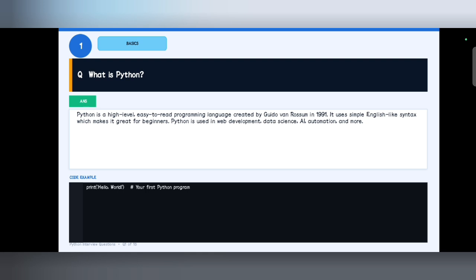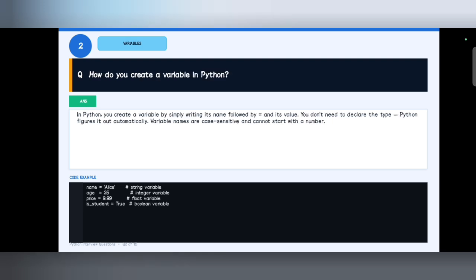The next question is, how do you create a variable in Python? In Python there are different data types for the different variables, and there is no need of a data type for the creation of the variable. In other languages like C, Java, C++, Go, Rust, etc., you have to declare data types.